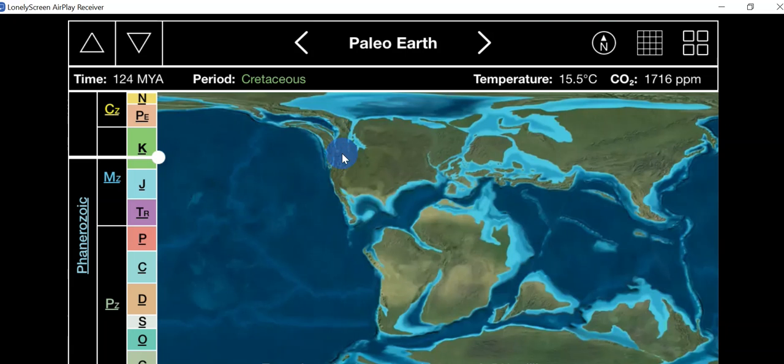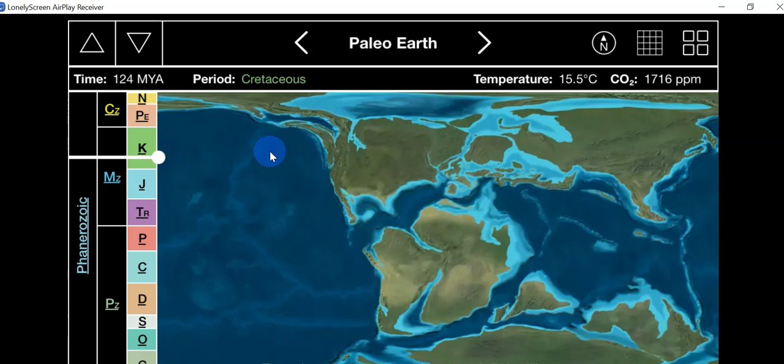So the west coast here was completely separate, and there was a way to go from the Pacific to the Atlantic. Well, I should mention that humans have been on Earth for less than 1 million years. So it's the very, very end.